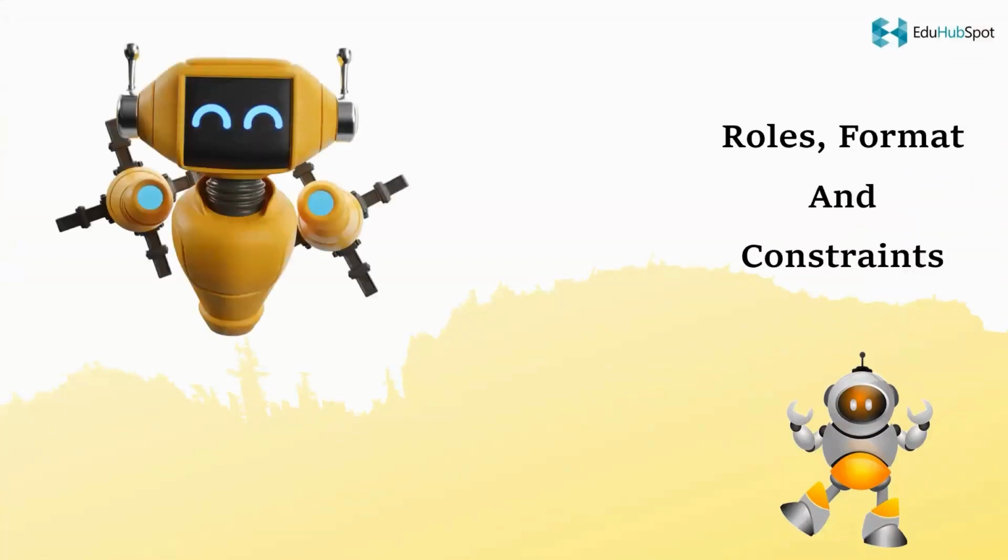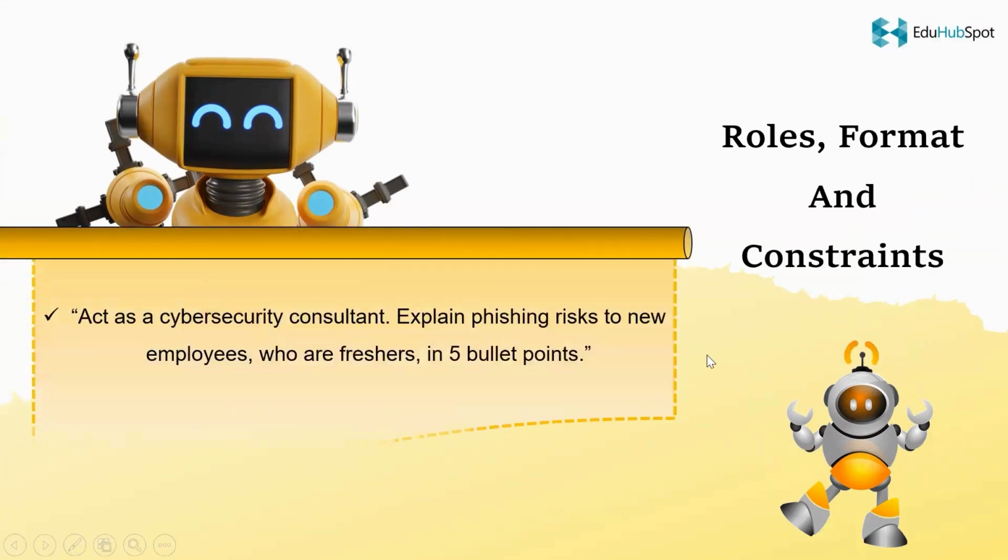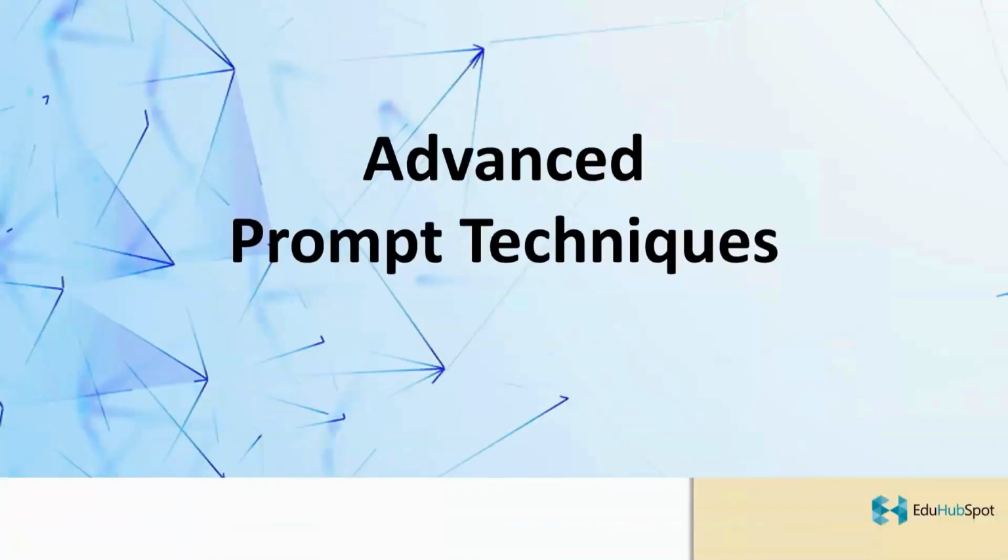Now we move on to role-based prompting. Role instructions and formatting rules shape the AI's behavior. A clear example that amplifies our understanding of it is, "Act as a cybersecurity consultant. Explain phishing risks to new employees in 5 bullet points." Suddenly, due to this specification, the AI behaves like an expert. Now let's move to some advanced prompt techniques.